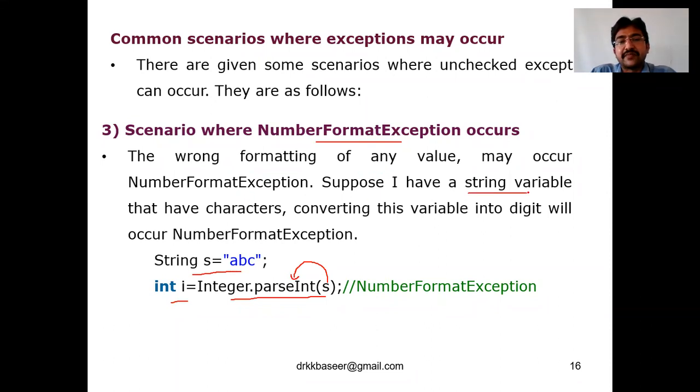Suppose I have a string variable that has characters; converting this variable into digits will cause a number format error. A number format error is when you have a string and you are trying to convert it into an integer. At that time a problem will occur when converting the string into an integer. Such types of exceptions are called number format exception.